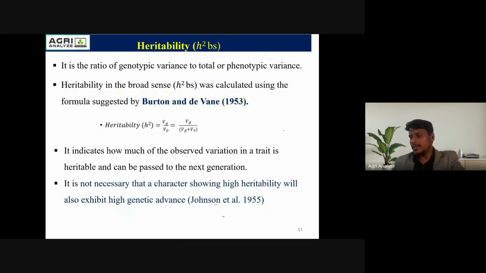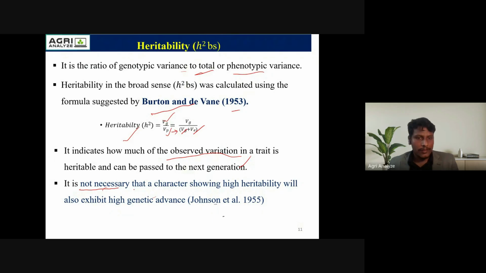Coming to the next slide, this is heritability in the broad sense. Heritability is the ratio of genotypic variance to the phenotypic variance. The formula was suggested by Burton and Devane in 1953. Here, genotypic variance upon phenotypic variance, where phenotypic variance is equal to genotypic variance plus environmental variance. It indicates how much of the observed variation in a trait is heritable and can pass to the next generation.